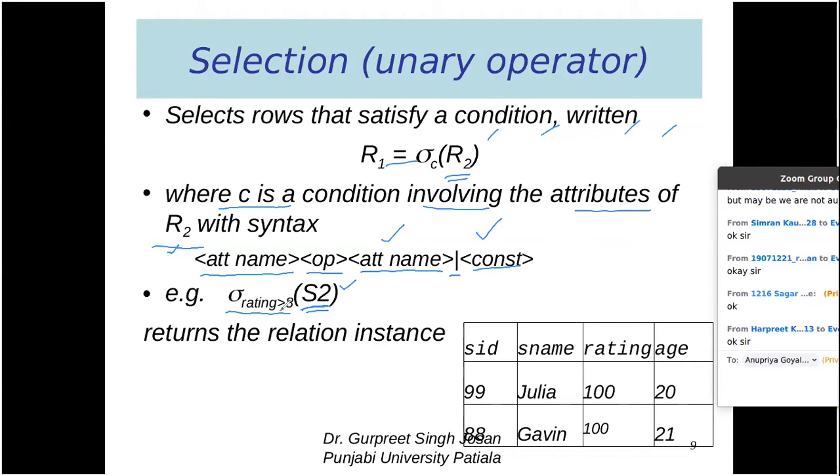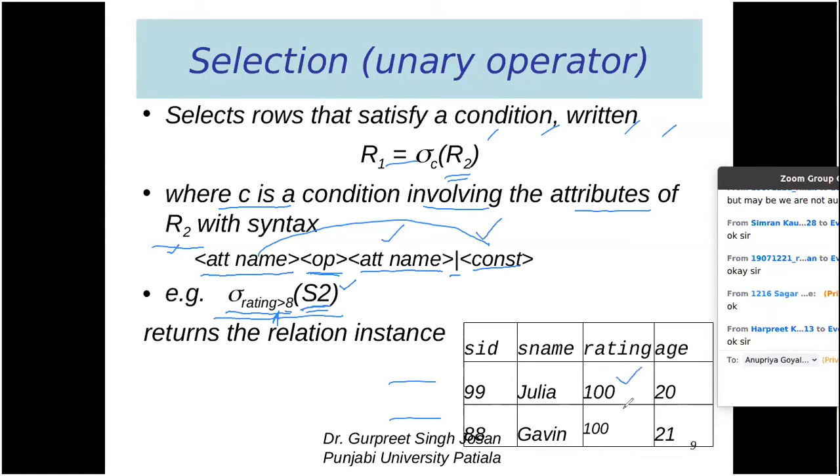I can write rating, and the operator here is more than. It is an operator, and 8 is my constant value. So here I am comparing an attribute with a constant value using the more than operator. This whole line will read as select from S2 where rating is more than 8. It will select only those rows where the rating is more than 8.